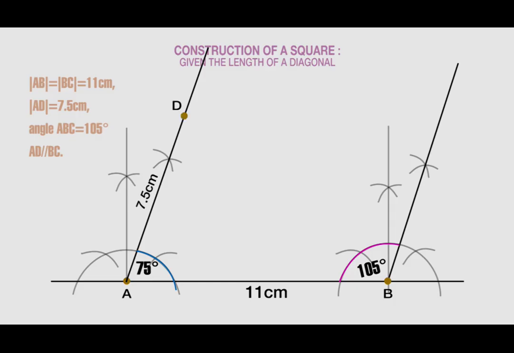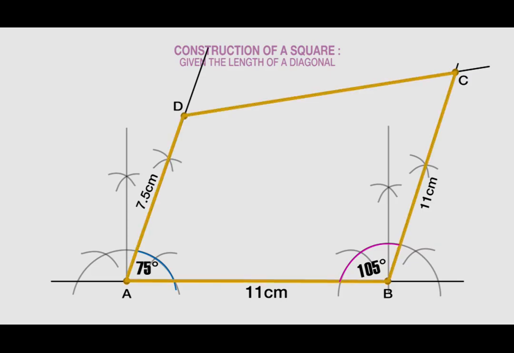Locate D, which is 7.5 centimeters from A. Again, locate C, which is 11 centimeters from B, and join the points D and C with a straight line. That gives you this figure. This is the required figure you have constructed. Good.